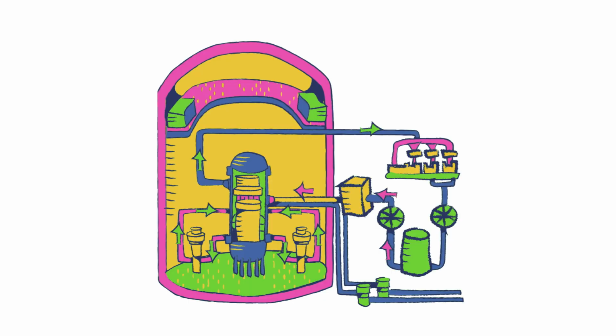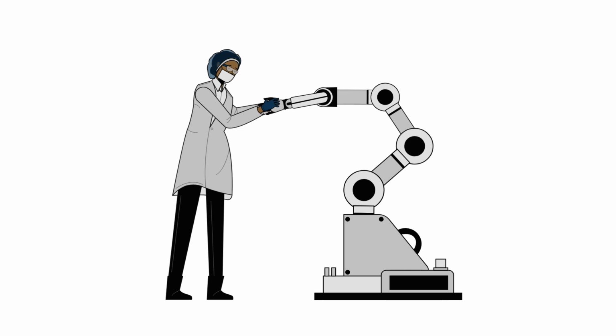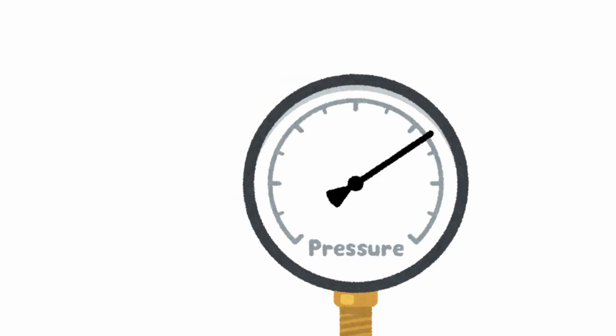Think of yeast as a biological reactor. When it eats sugar, a chemical reaction occurs, that is fermentation. The exhaust is CO2 gas. In mechatronics, we use gas to create pressure, and that's exactly what's happening in your dough.